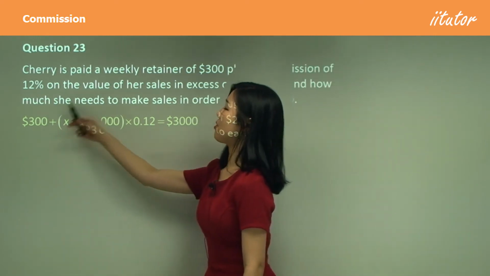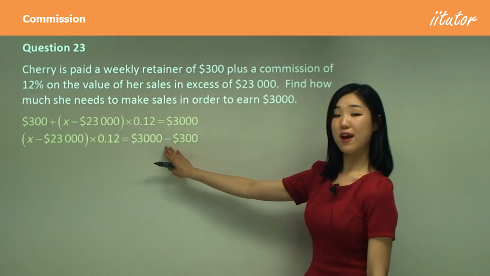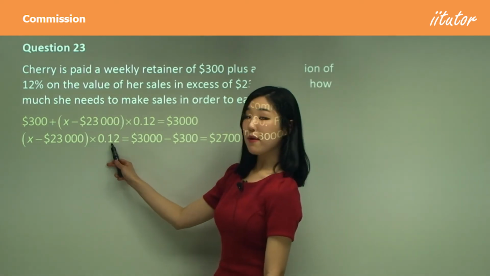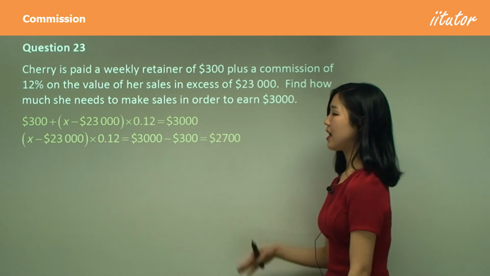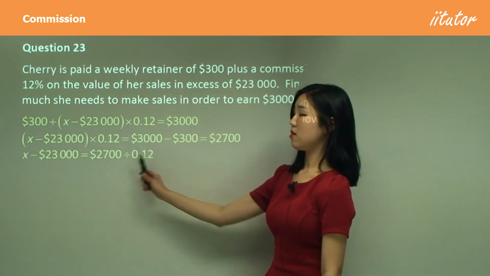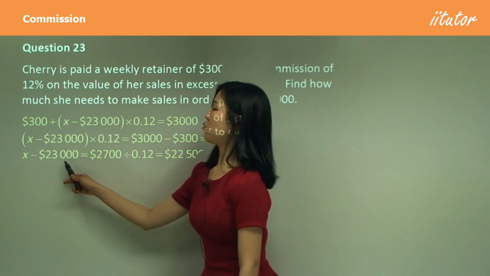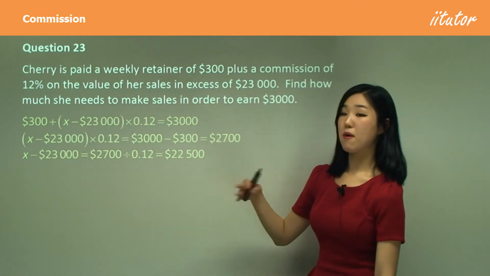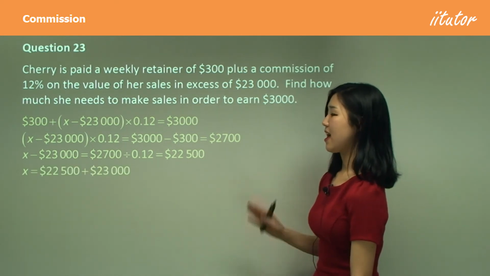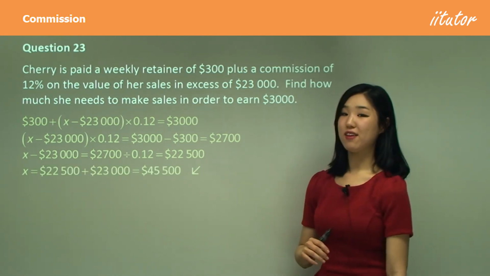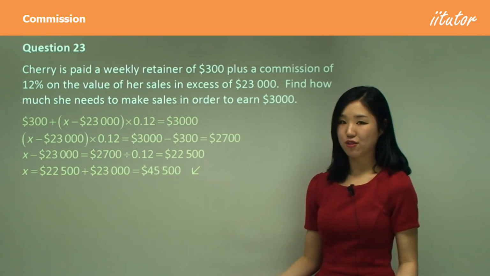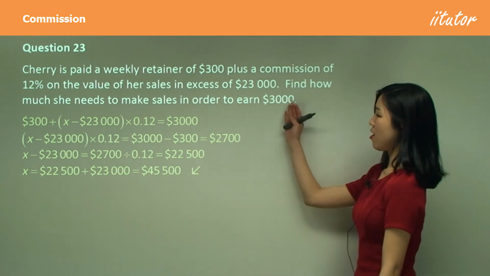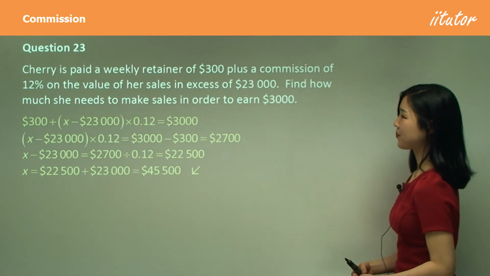First of all, I'm going to move my 300 over to the other side by subtracting. Calculate that. That should be what you get. See how we're multiplying by 0.12 or 12%? Now we're going to divide by 12%, which would get you this. X minus 23,000 is this, so let's get rid of this by moving it over to the other side by adding, like this. And add them up, guys. That is your value of X, which is the total number of sales she needs to make. Okay, so that's the answer. That will get you her earning of $3,000.